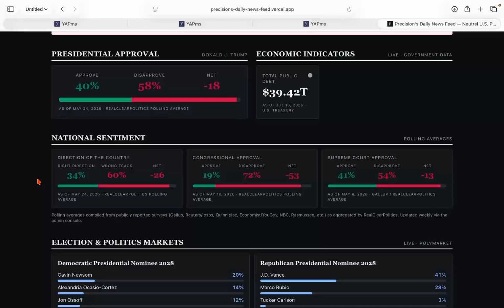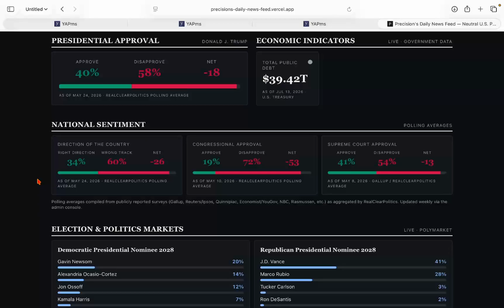Congressional approval rating is 19%, just about 20%, one-fifth of Americans approve of Congress, and a staggering 72% disapprove. That's a net negative of 53 points, underwater, as of May 10th, according to RCP polling averages. I will update these numbers, by the way. I know data from May is pretty outdated.